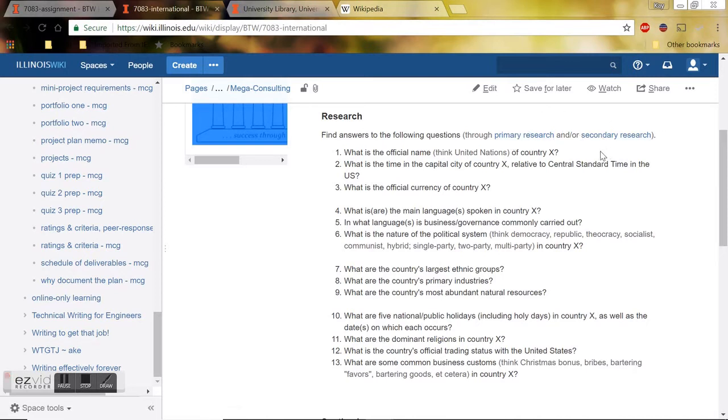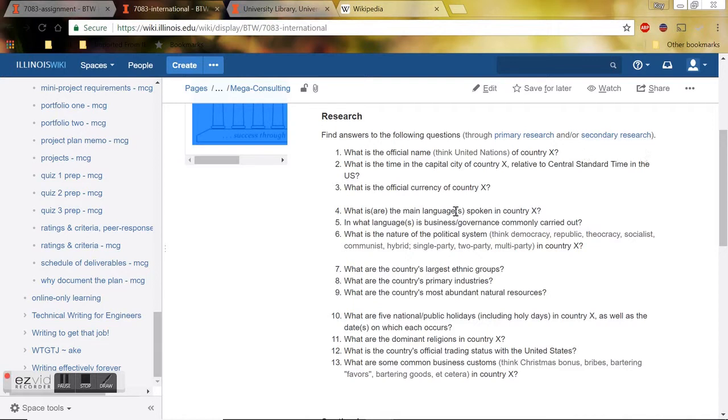So for example, if I went online and found the transcript of an interview and it's just the questions and answers verbatim, that would be a primary source, even if I didn't conduct that interview myself. However, if I went online and found an article talking about that interview, then that would be a secondary source. That article about the interview would be a secondary source because it's somebody else deciding what to quote, what it means, what to leave out, and so we're getting that through a secondary writer.